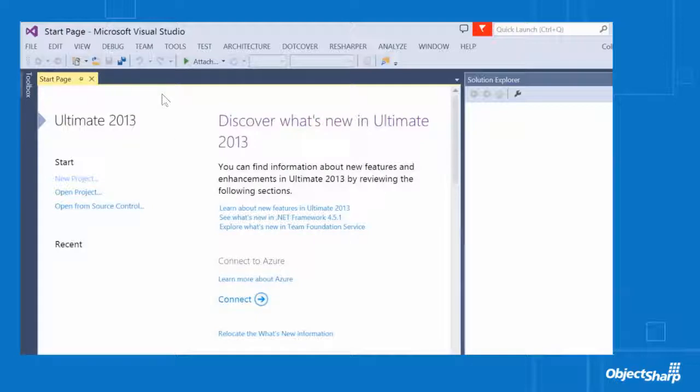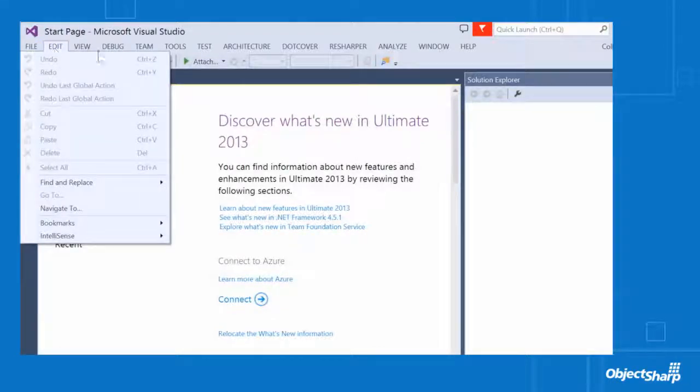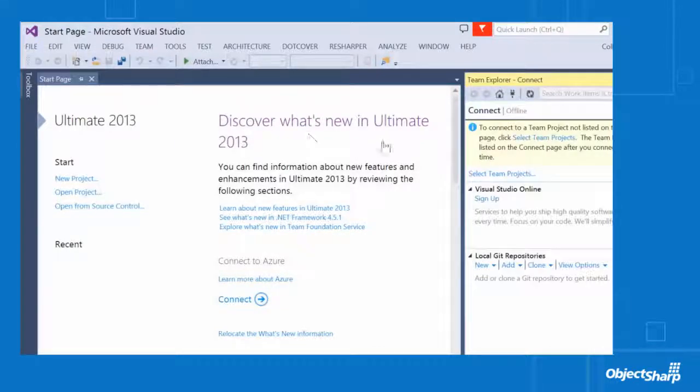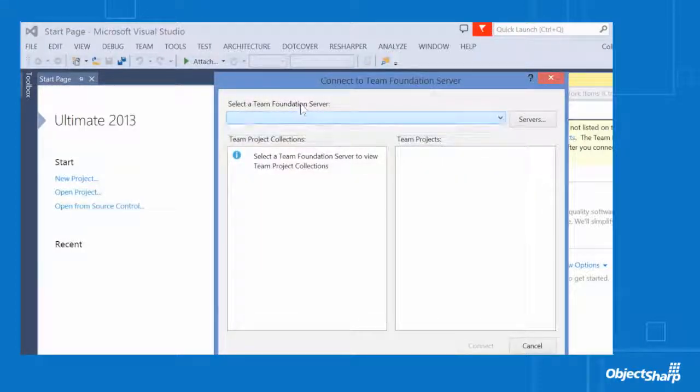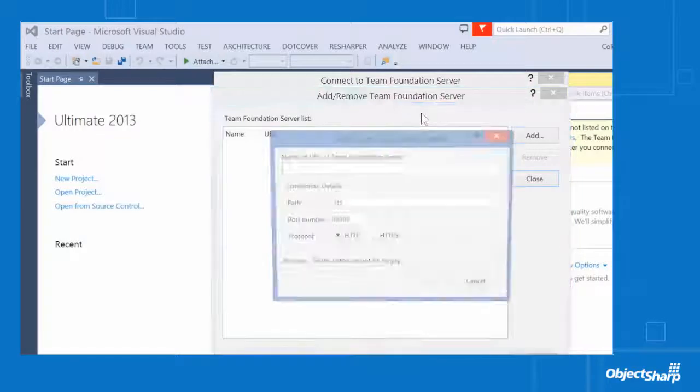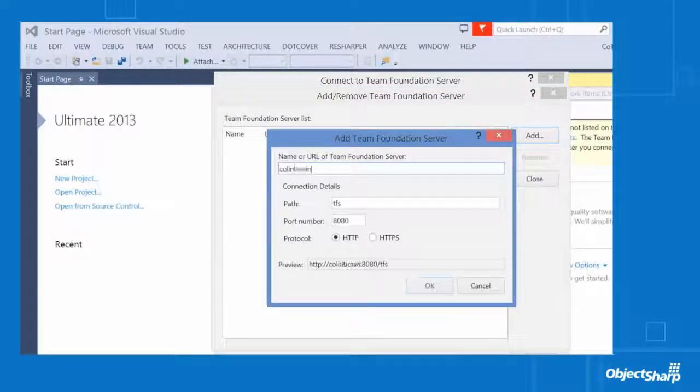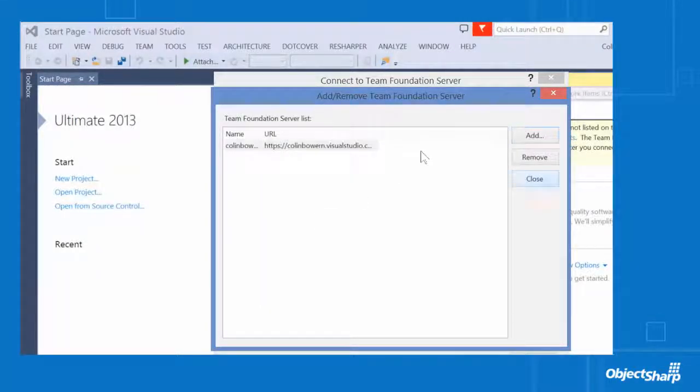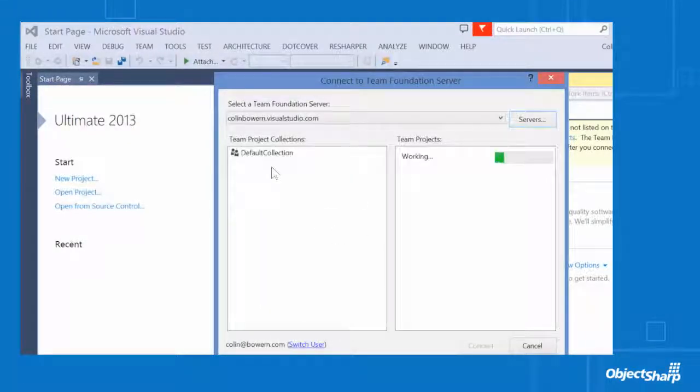So I'm going to need to go plug into the cloud because that's really where all my settings are. So let's go and connect to Team Foundation Service. I'm going to go ahead and connect and select the team project. So let's go to colinbowen.visualstudio.com. Bang, I'm in. And again, that Microsoft account integration makes it easy just to plug into the cloud. I can pull up my projects.